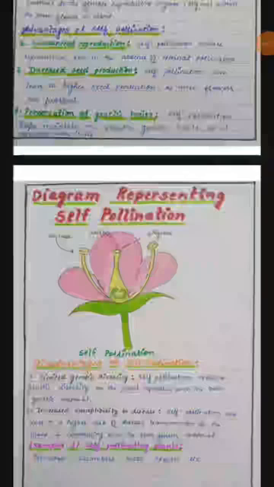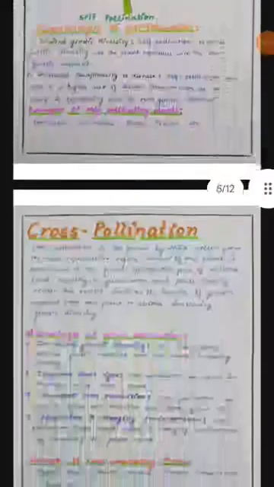The second type of pollination is cross-pollination. What is cross-pollination? When the pollen from the male reproductive part transfers to the female reproductive part of another flower, that type of pollination is known as cross-pollination. There are four advantages of cross-pollination.